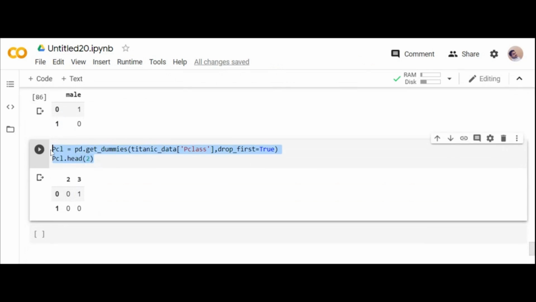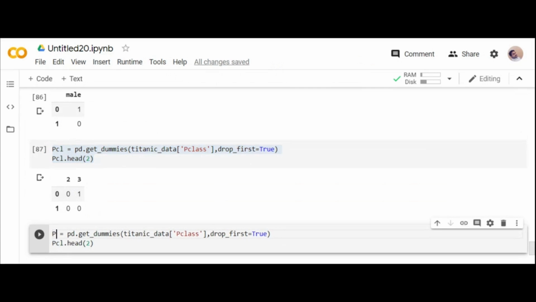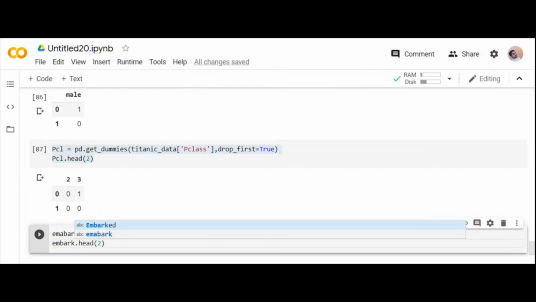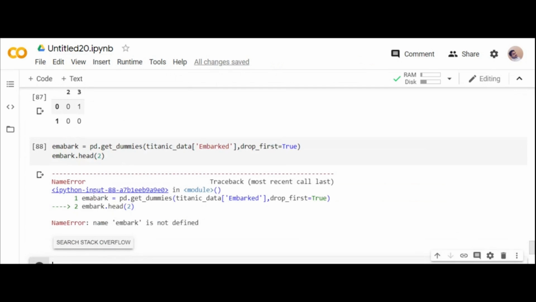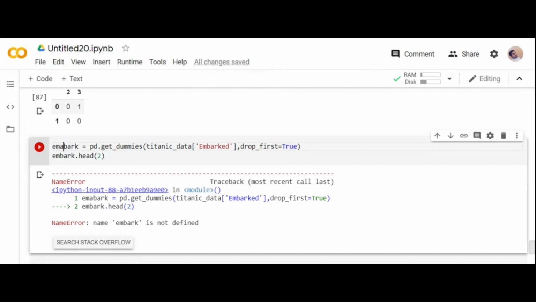I can change my place of travel. What is my place of travel? Embark. You can directly copy from the above thing and use embarked. Just make sure you change the variable names. Embark. I just want to create the different columns.